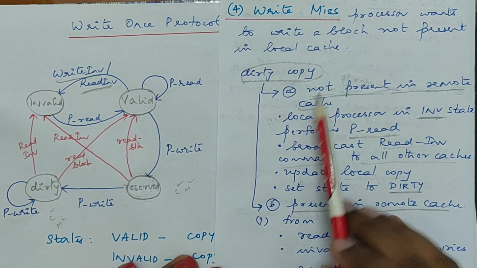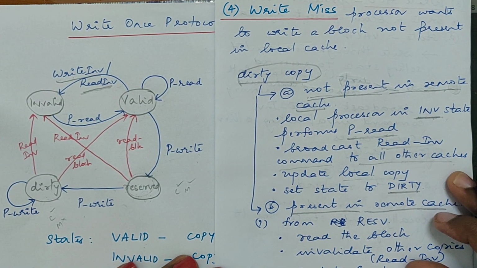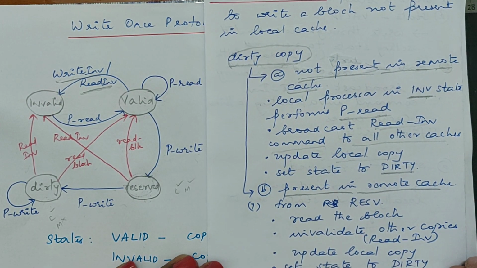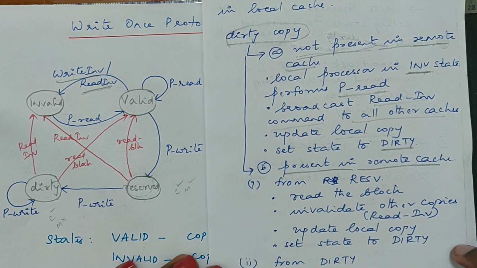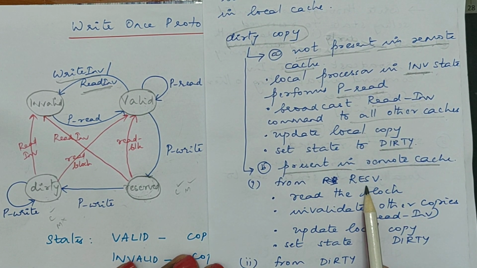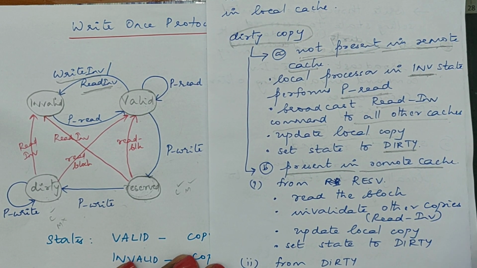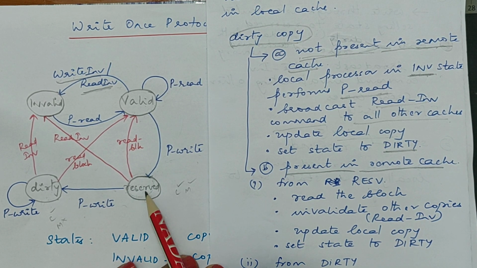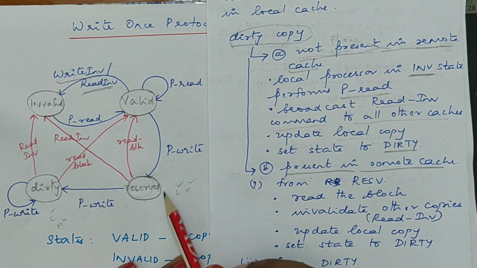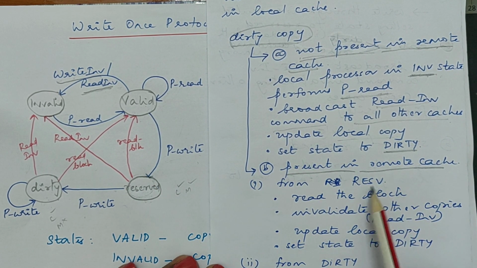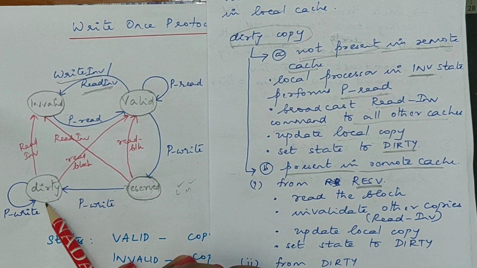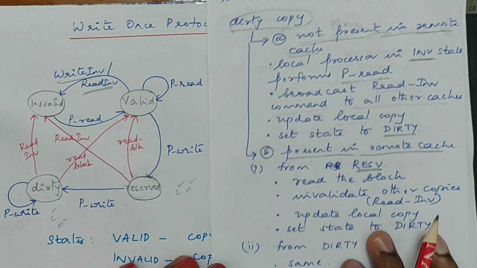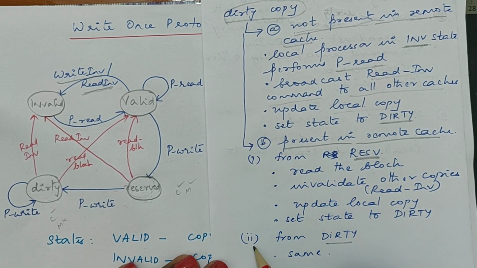That is the first case, if the data is not present in remote cache. Now what if it is present in remote cache? Okay, the data is present in remote cache. So there are two cases. The data will either come from a cache which is in reserved state or from a cache which is in dirty state. Okay, that's these two cases.